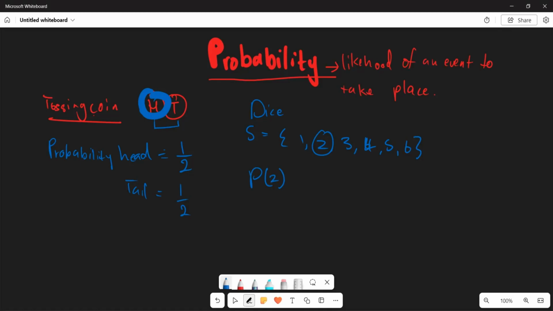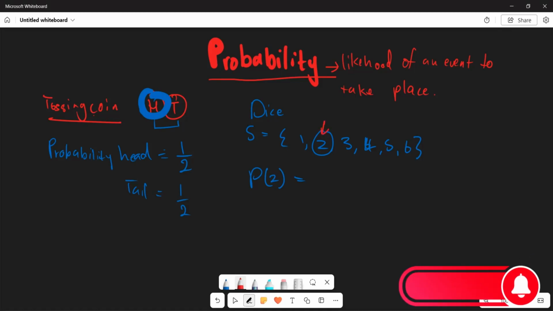So the probability of 2 is going to be given by what? Look, how many 2s do you have within this? You only have this one number as a 2. So which means you have 1 chance of getting a 2 out of how many chances? Out of 6 chances. Isn't it so?